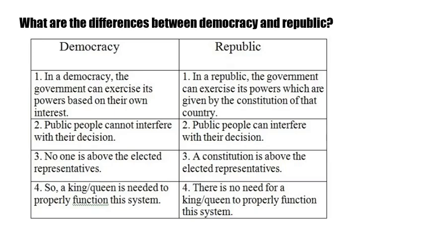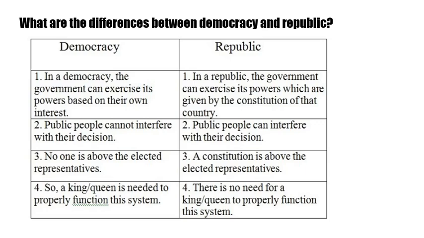What are the differences between democracy and republic? In a democracy, the government can exercise its powers based on their own interest. In a republic, the government can exercise only those powers which are given by the constitution of that country. In a democracy, public people cannot interfere with the decision. In a republic, public people can interfere with the decision.